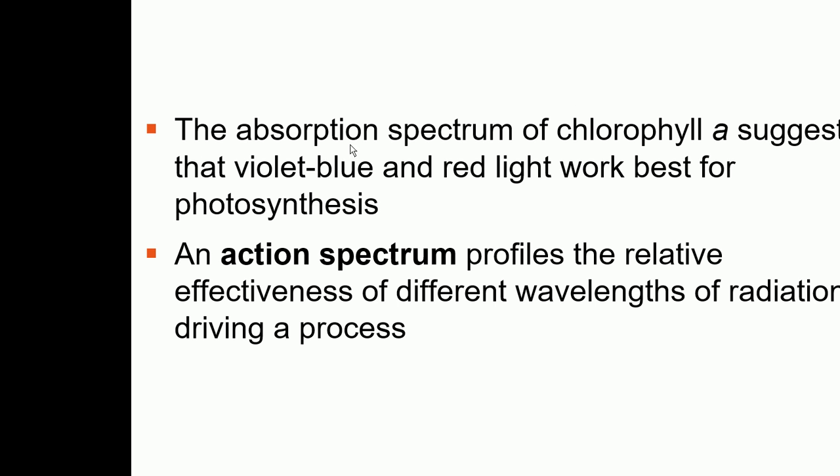And then we have another spectrum called the action spectrum. So the action spectrum basically tells us at which wavelength the photosynthetic organisms can perform the best photosynthesis. So the action spectrum profiles the relative effectiveness of different wavelengths of radiation in driving the process of photosynthesis.